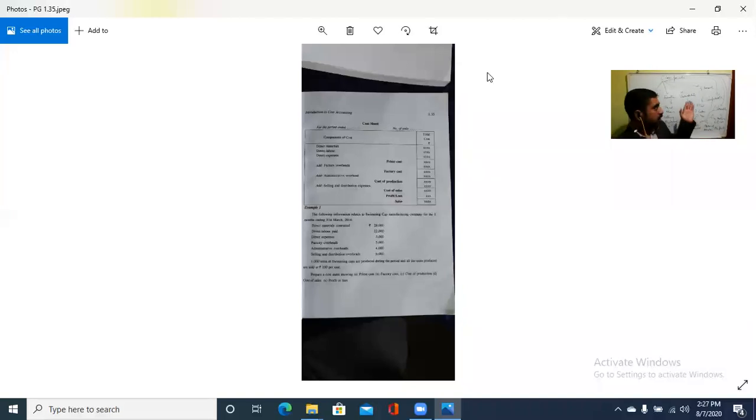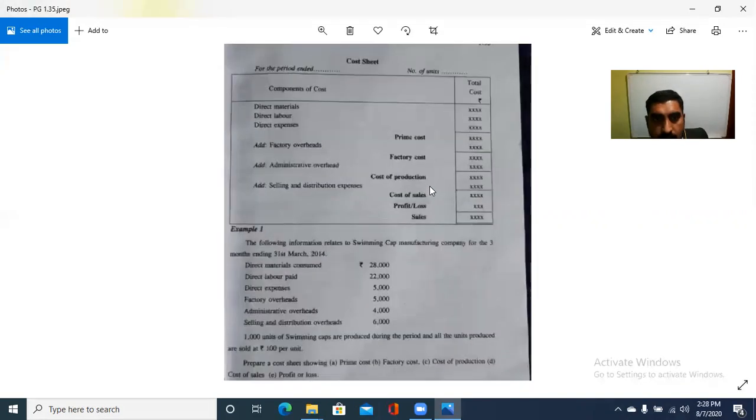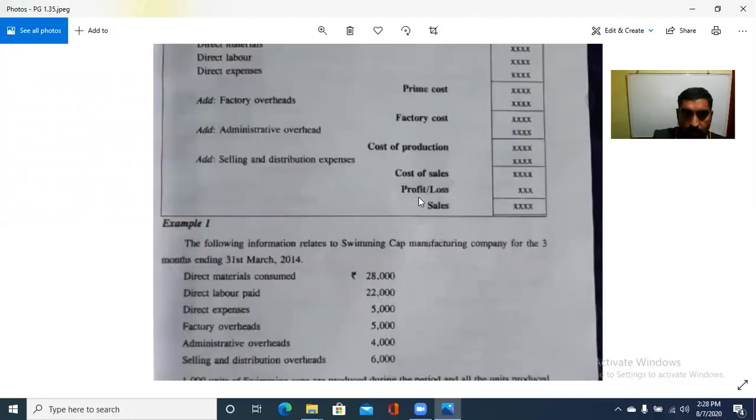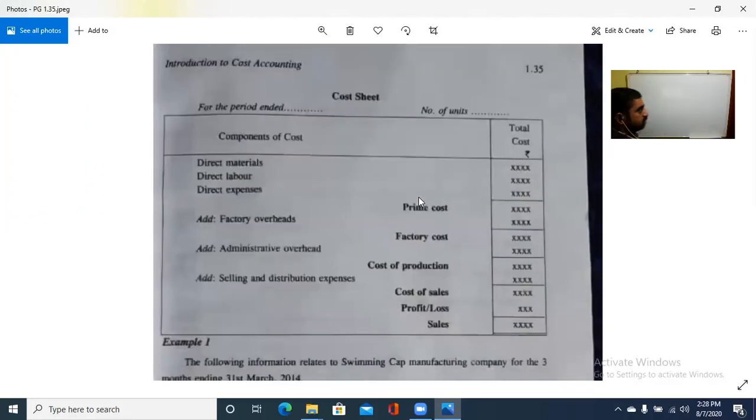So with that, we are closing the classification of cost. Next, we are going to start what is meant by a cost sheet. A cost sheet is a statement showing all the costs incurred, that is to be recorded. There is a format for the cost sheet that I will show you. The format of the cost sheet is this. See, this is the cost sheet, a statement showing the cost.